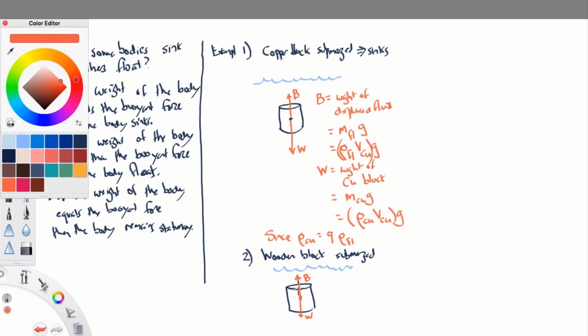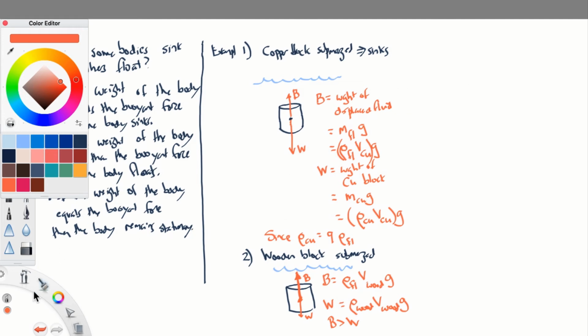Okay, so insofar as this buoyant force exceeds the weight, it's going to float. Once again, the buoyant force acting on this is going to be the density of the fluid that's displaced times the volume of this wood times g. And the weight of the wood is the density of the wood times the volume of the wood times g. Notice now that the buoyant force is going to be greater than the weight. Why? Because you have a factor of g in both cases, a factor of the volume of wood in both cases, but here the density of the fluid is greater than the density of wood, and so the buoyant force is greater than the weight, and hence it floats.